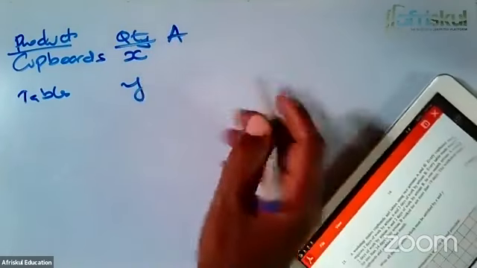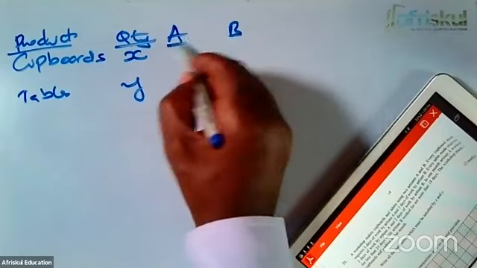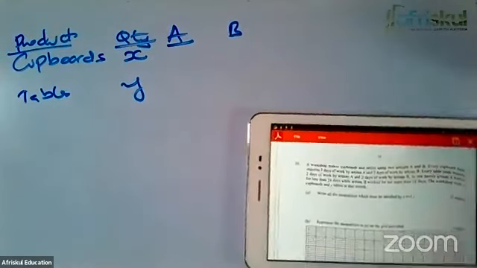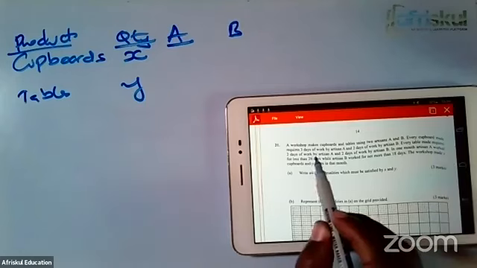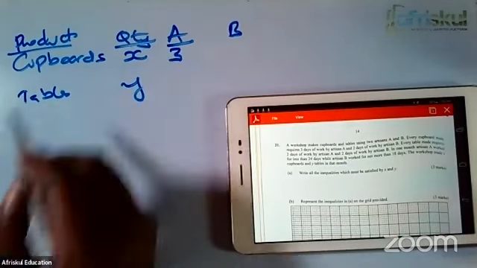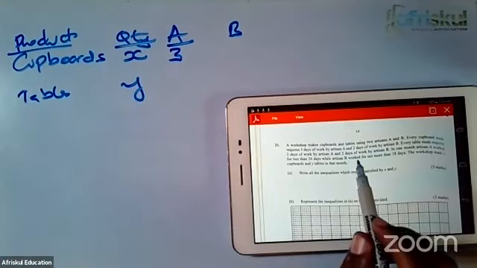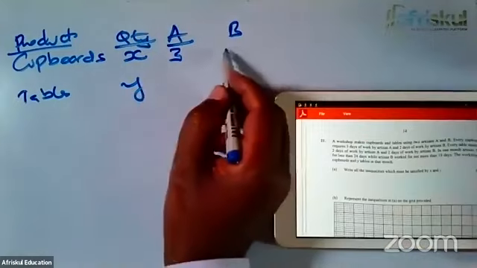We have artisan A, quite an important resource, and we have artisan B. They have told us that every cupboard made requires 3 days of work by artisan A. So each cupboard requires 3 days of A and 2 days of B.